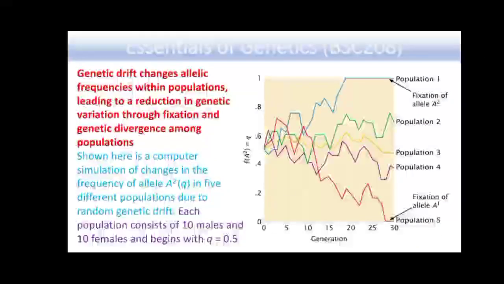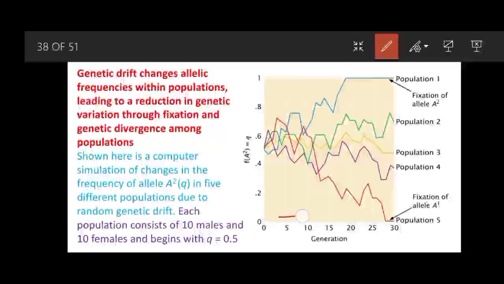So in this figure, we can see that there are 5 populations: population 1, 2, 3, 4, and 5, and there is an allele A2. When they started, the frequency of allele A2 was 50%, but with the passage of time, after several generations, alleles have been fixed. Allele A2 has been fixed in population 1, and allele A1 has been fixed in population 5.